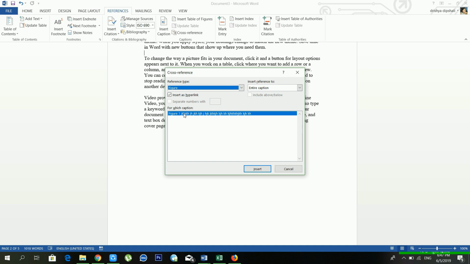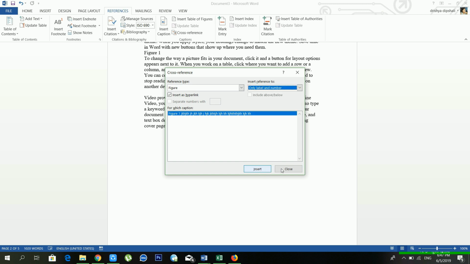There is only one figure available, Figure 1, so I'm inserting this one. And on my right side there is insert reference to. What kind of reference do you want to insert? See, you can insert the entire caption, or you can insert only the label and number. So I'm using only label and number.